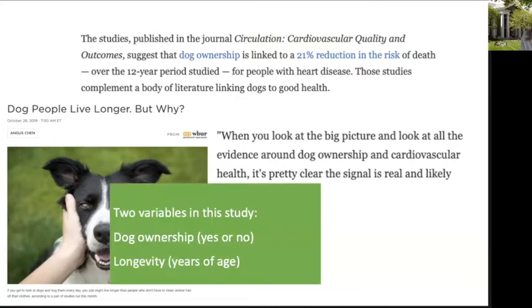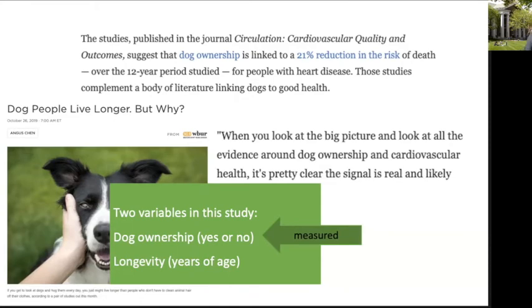Well, let's go through the variables. So the variables in this study are dog ownership, yes or no, and longevity of the person, how long they lived over a 12-year span of the study. This first variable is measured, and we know that because people are unlikely to be willing to be randomly assigned to either have a dog or not have a dog.